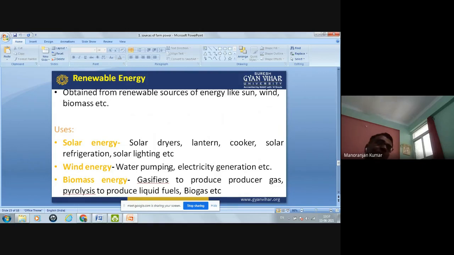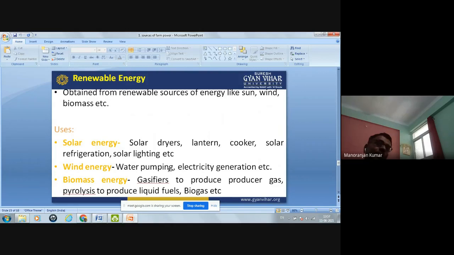Now, what are the applications of these renewable energy sources? For example, solar energy. Where can we use solar energy? You can use solar energy in the solar dryer, solar lantern, solar cooker, solar refrigeration, solar lighting. Nowadays, everywhere this solar energy is used.